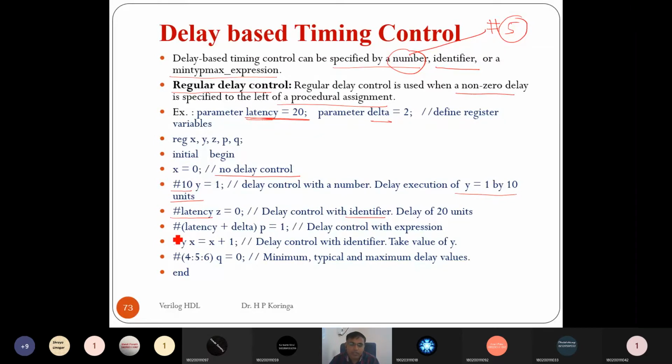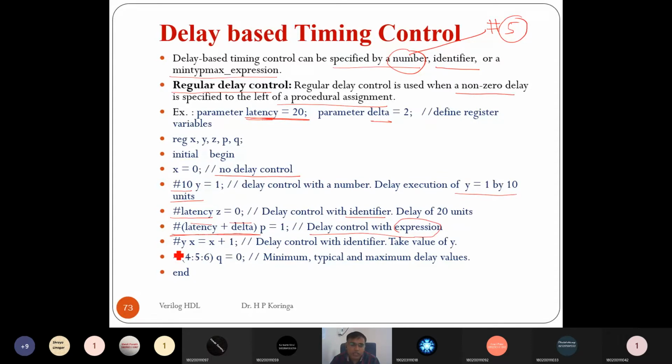This is the expression where the delay is specified in terms of the expression latency plus delta, right? So latency is one identifier, delta is another identifier, and it performs some mathematical operation on two or more identifiers, and that will be used as the delay in this blocking assignment. So this is an expression delay control with the expression.